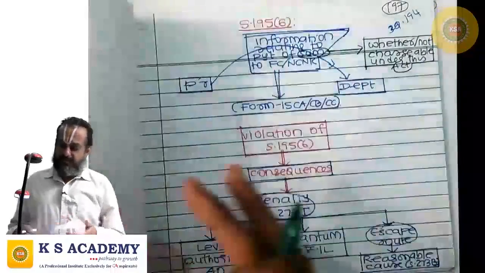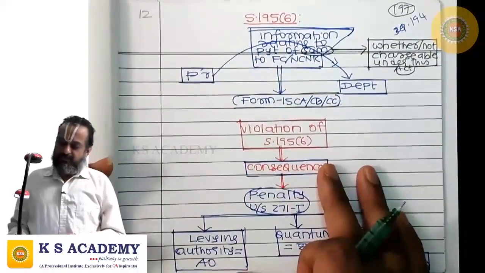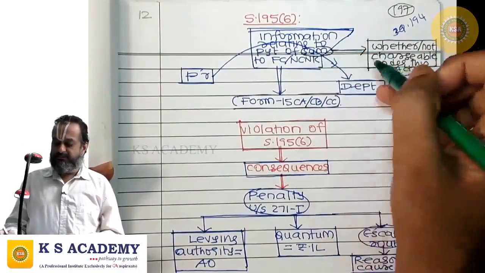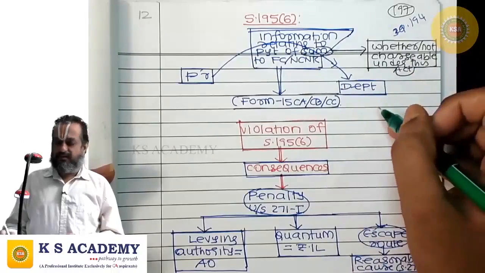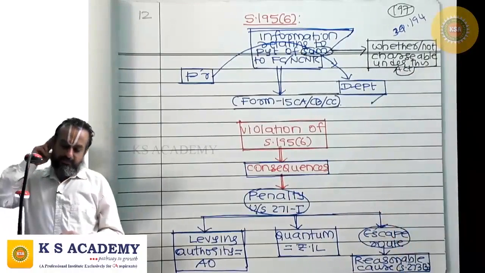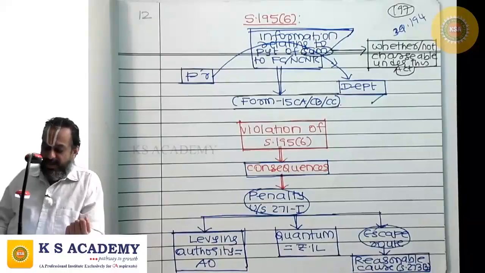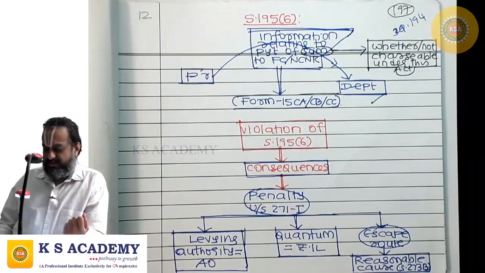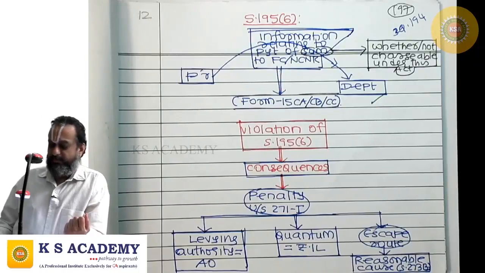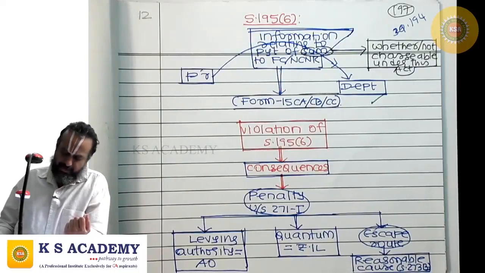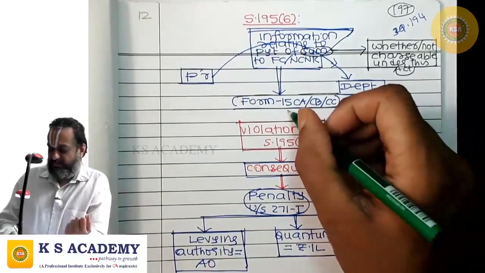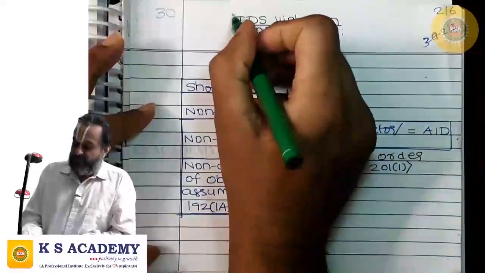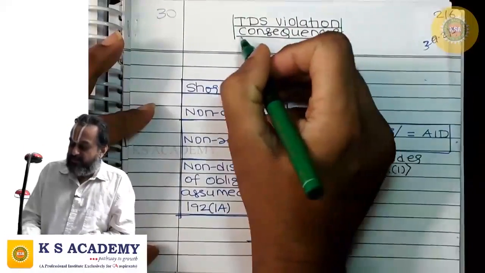195 subsection 2. Then the payer has to furnish information relating to payment of sum to the foreign company or non-corporate non-resident to the department. Whether the sum is chargeable to tax or not under this Act, the payer has an obligation to furnish information relating to payment of sum to the foreign company or non-corporate non-resident in form 15CA, CB, CC, etc. Next is TDS violation consequences.